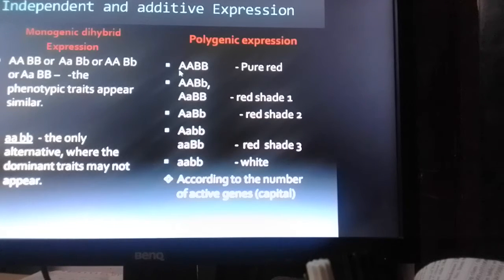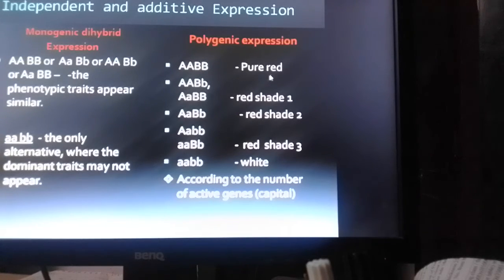So accordingly here you see the 4 alleles for the same character, say height, and all the 4 are active. So each one contributes some product, at least a small quantity of the product required for the expression of the character. Accordingly there you can expect the complete expression of the character in the individual where 2 genes with 4 alleles are active.